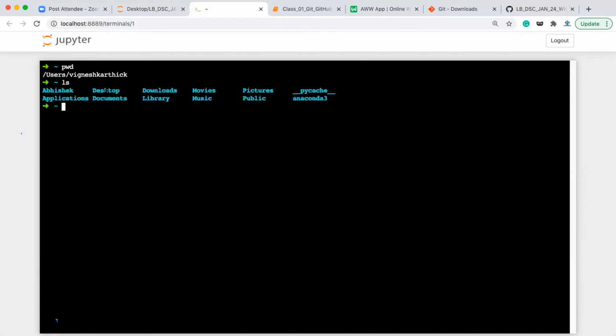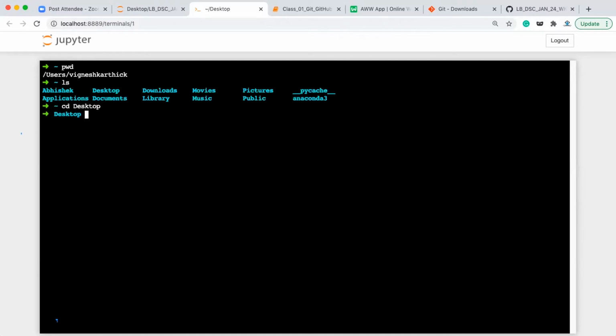check the present working directory. What is my present working directory? Basically, I want to go to the desktop. Okay, so my present working directory is the default location of my system. See, this is user Vignesh Karthik, and if I want to go to the desktop, I'll check whether I have the desktop, what all files and folders I have. Yes, I have the desktop in this location. So I will do cd space desktop, and then I'll move to the desktop.